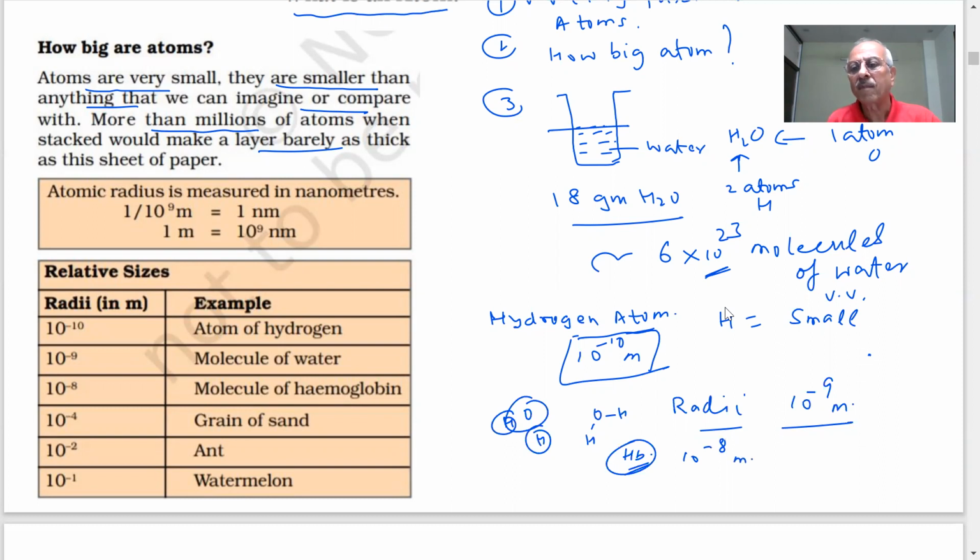Grain of sand. Can you see a grain of sand? One grain of sand, just like a dot. That is 10 to the power minus 4 meter. This I can see. And an ant, can you see the ant? Yes, sir. 10 to the power minus 2. And a watermelon, 10 to the power minus 1. So you compare these and you see how small the sizes of atoms are. Very, very small. You have some idea now? When we give the numbers, it gives us some idea.